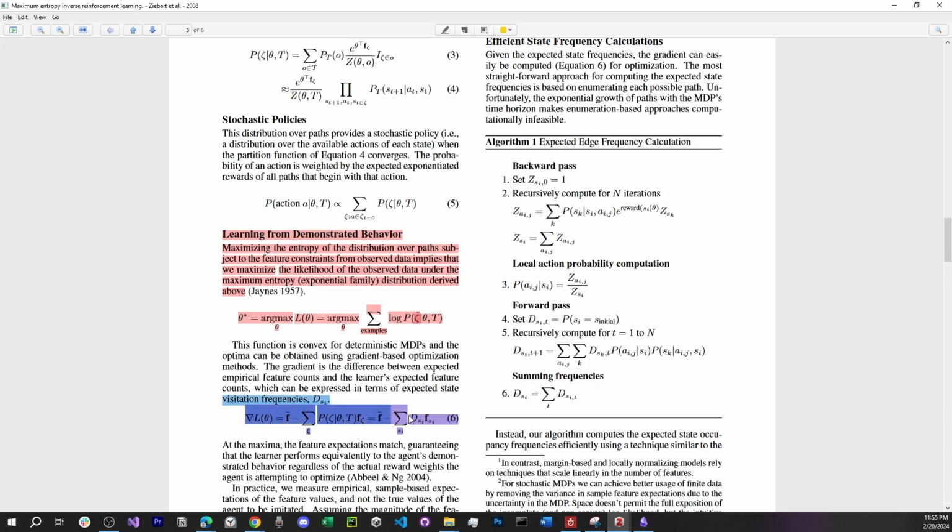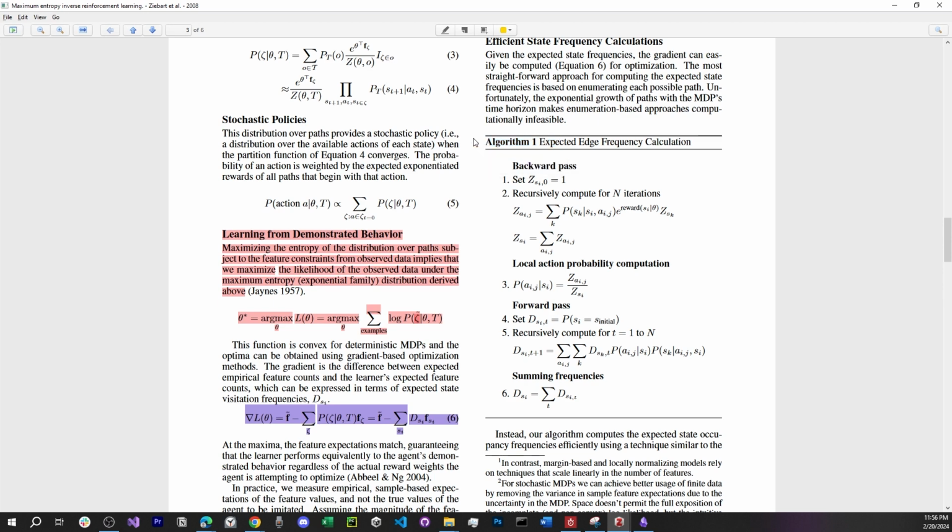Now that I have found my gradient step, I need a way to calculate this D, because I already have access to this F tilde. It's from my expert demonstrations. I have access to this F of S_i, which is the features for each single state. The only thing that is unknown here is this D of S_i, so I need a way to calculate this. And that's where this Algorithm 1 comes in handy.